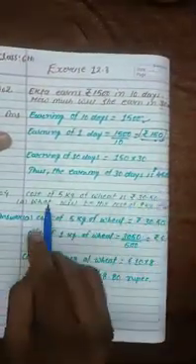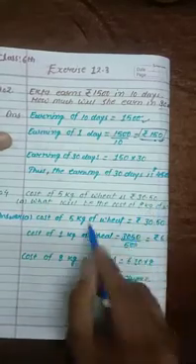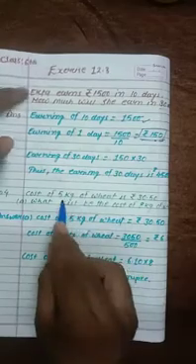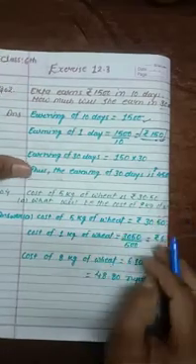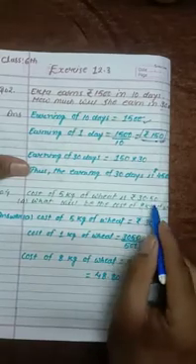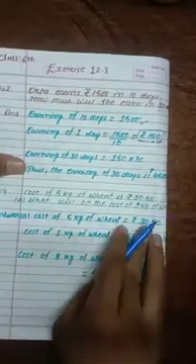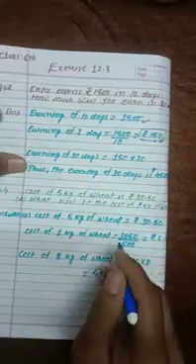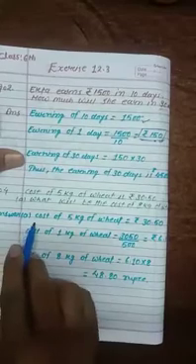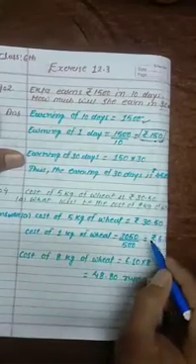Now the next question. Similarly, in the next question, the cost of 5 kg of wheat is 30 rupees 50 paisa. So it is given that if you are buying 5 kg of wheat, you will have to pay 30 rupees and 50 paisa. So what will be the cost of 8 kg of wheat? If you are buying 8 kg, again we do the same thing with the cost price of 5 kg of wheat, that is 30 rupees 50 paisa, as we know.